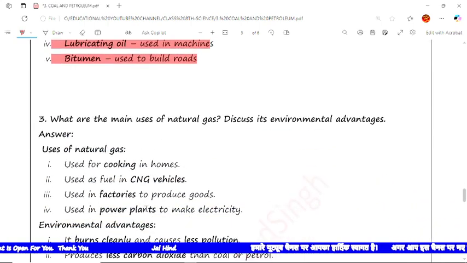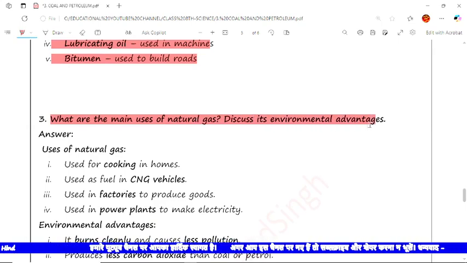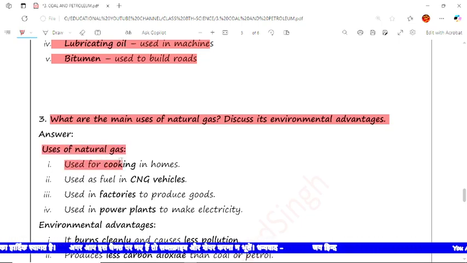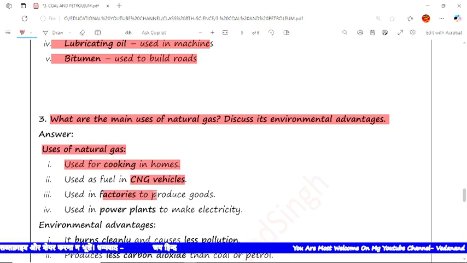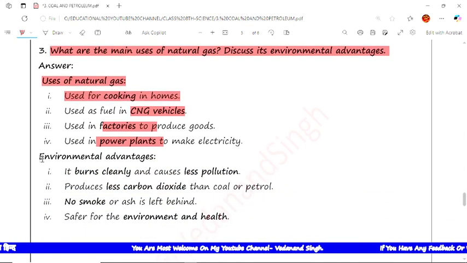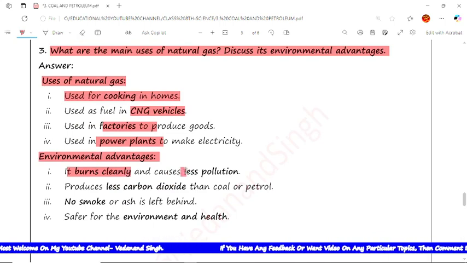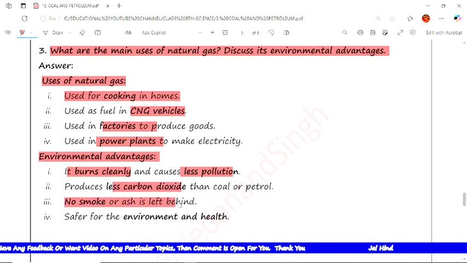Now the next question is: what are the main uses of natural gas? Discuss its environmental advantages. The answer: uses of natural gas. First, it is used for cooking at home, in CNG vehicles, and in factories and power plants. These are the uses of CNG. Now the environmental advantages: it burns cleanly and causes less pollution. Along with this, there is less carbon dioxide, and no smoke or ash is left behind, so it is safer for the environment and health.